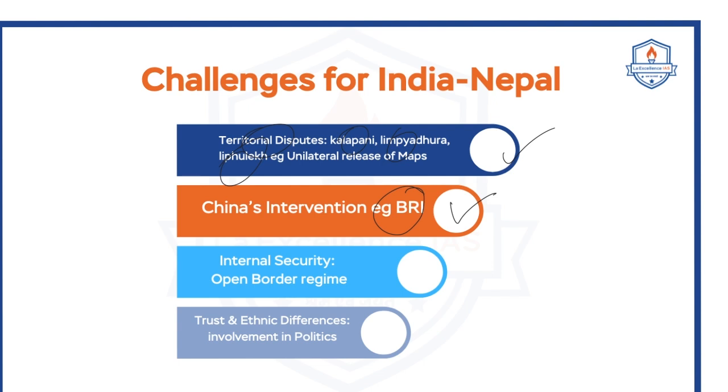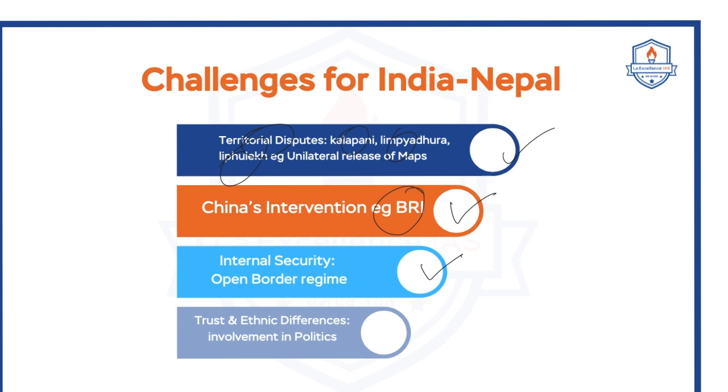Now, this is one of the important issues, because China is leveraging its debt trap policy, in which Nepal is obligated to listen to China's terms, and especially there is a close alignment because of the political ideology and relevance of the communist parties that are there in Nepal and China, and this is one of the important issues straining India-Nepal relations.